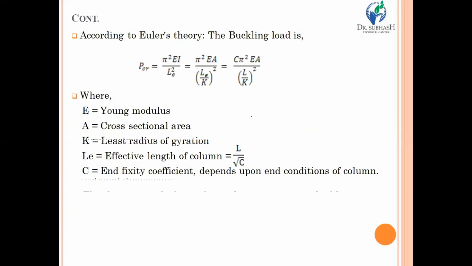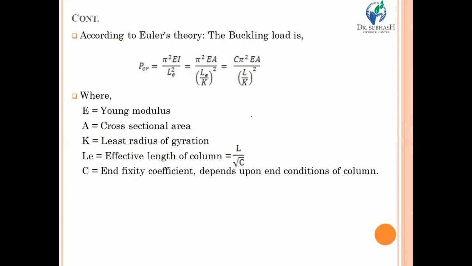Now, what relation does Euler give? Euler derived a relation for critical load. That means up to that particular load, your column will not buckle. Above that, if you are increasing the external load, suppose the critical load is 50 kilonewton and your column is subjected to 51 kilonewton, it may be possible that it will fail under the buckling load.